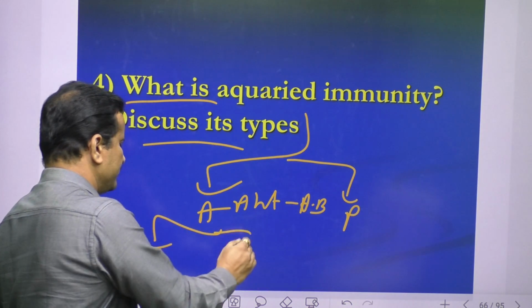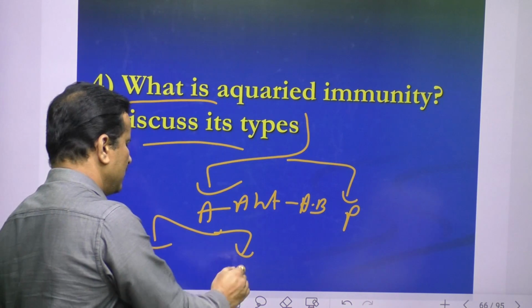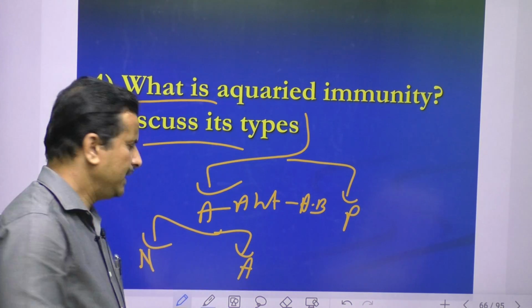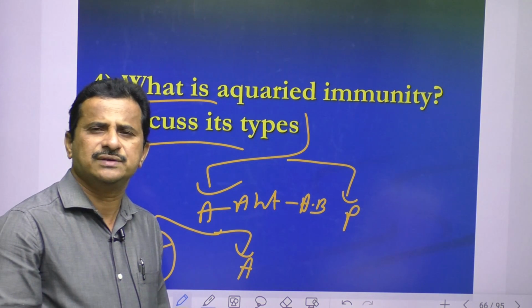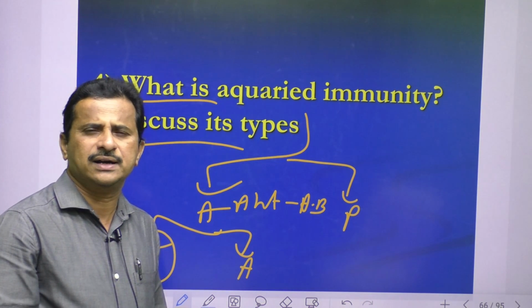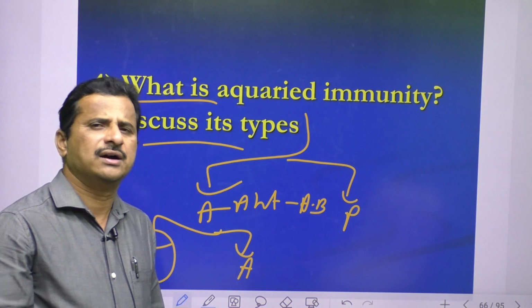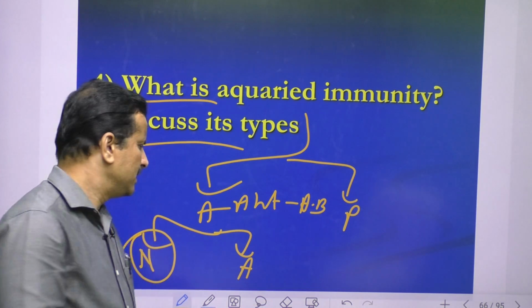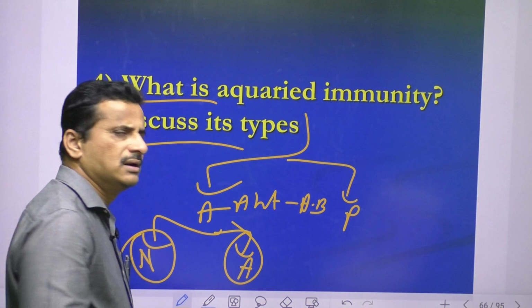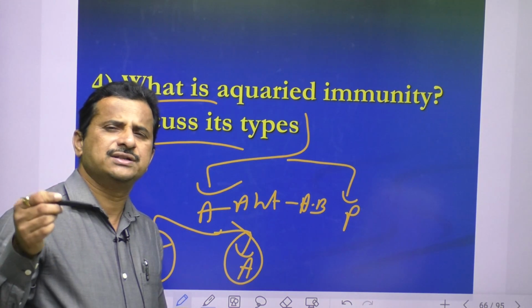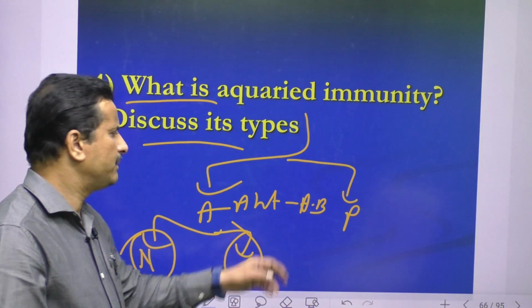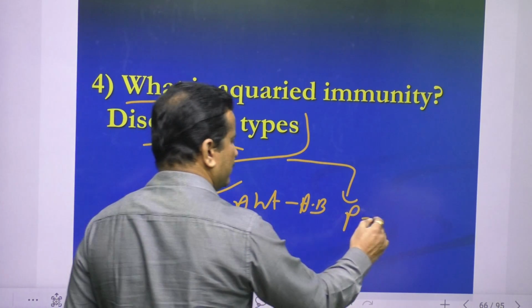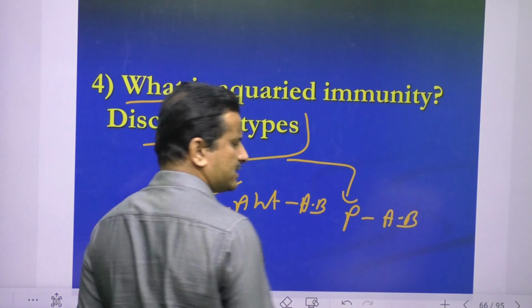Again this is of two types, natural and artificial. In natural, microorganisms enter our body through contaminated water, food, etc., and our body develops antibodies. In artificial, we introduce antigens in the form of vaccines.